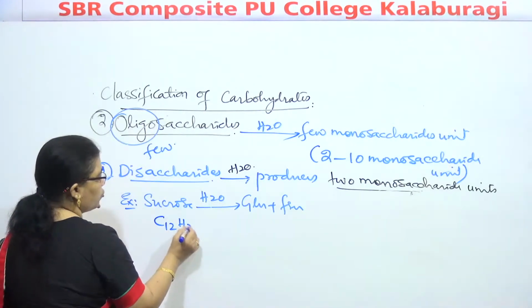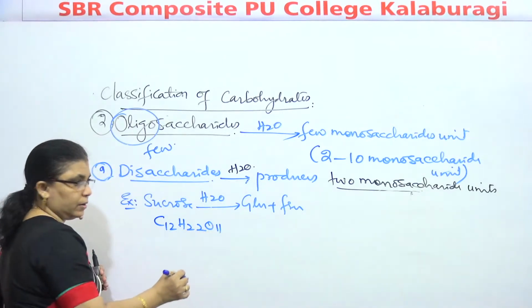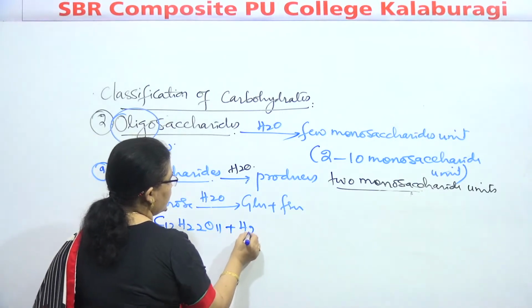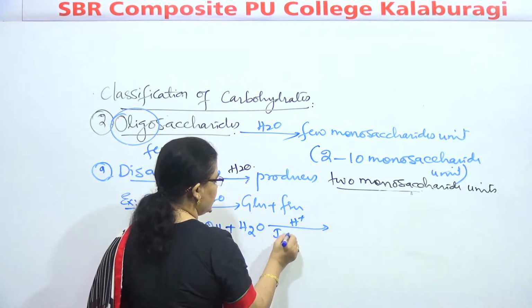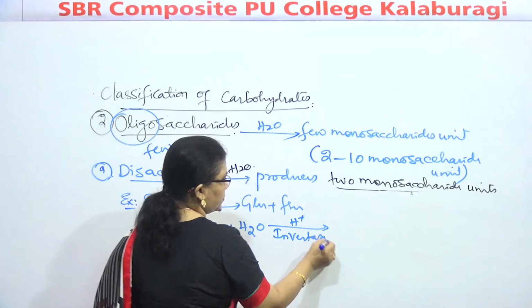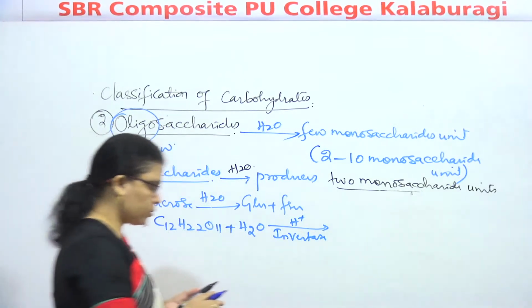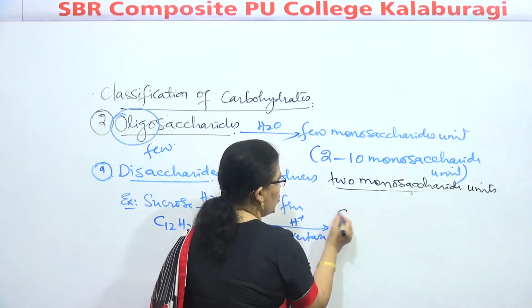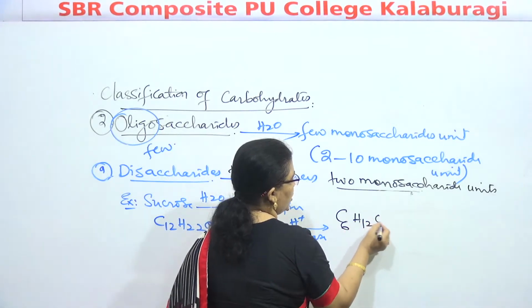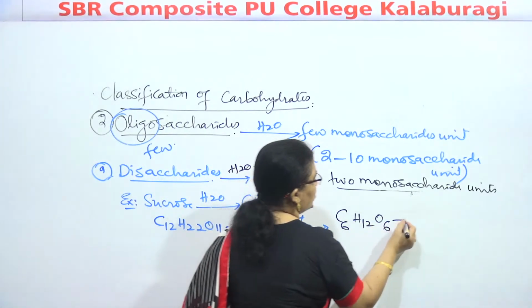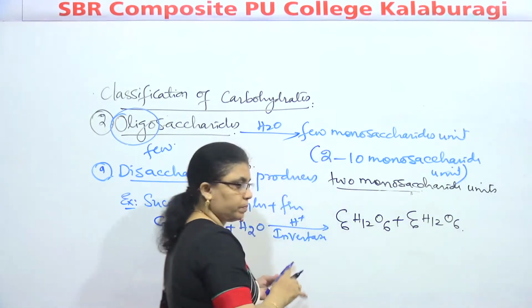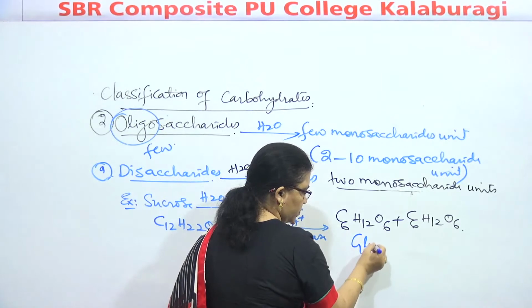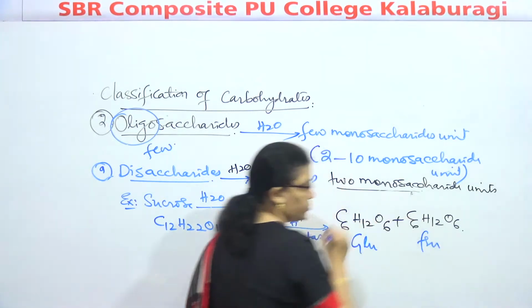C12H22O11 on hydrolysis in presence of acid or even invertase, what will it produce, tell me? Glucose, C6H12O6 plus C6H12O6. One will be glucose, the other will be fructose.